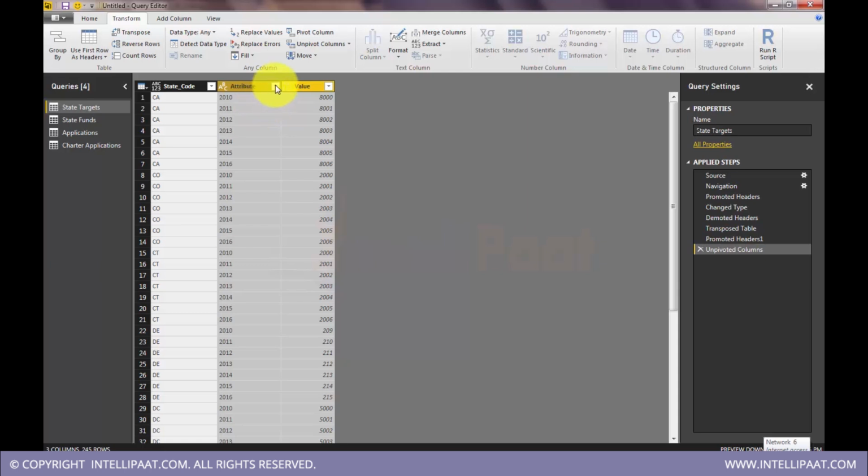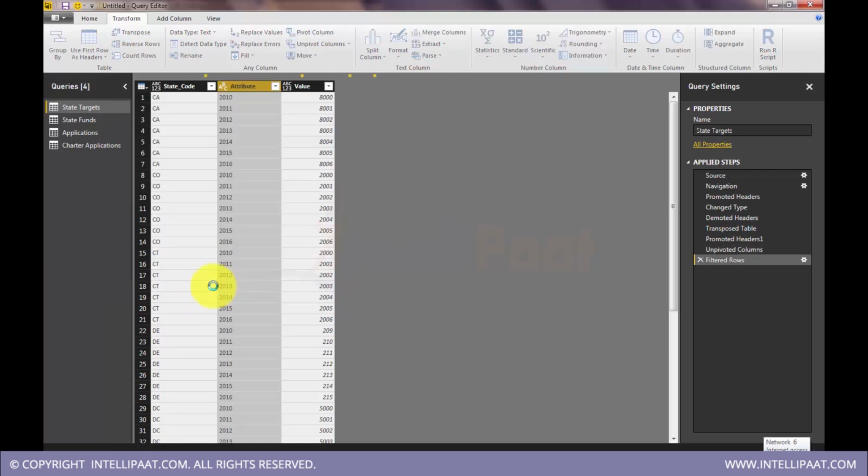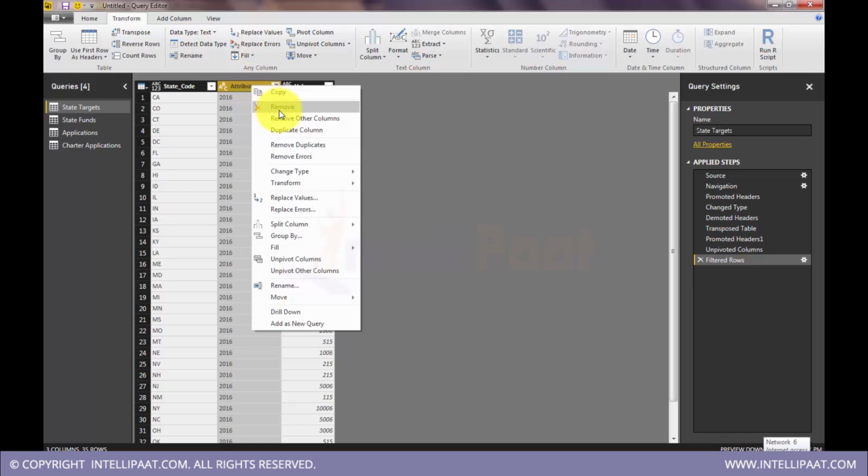So let's filter this set. When I filter this set, the underlying data will also get filtered. So for reporting purposes, only the data which I select here will be available. It is completely filtered. Okay, so now I select 2016. Now I have data only for 2016. Now that I have data only for the latest year, I don't need this column anymore. I can remove this column.